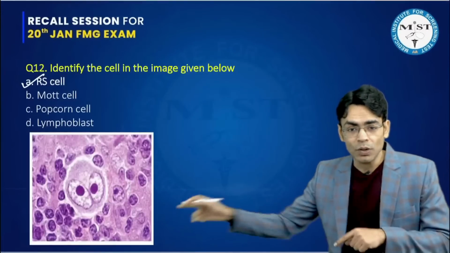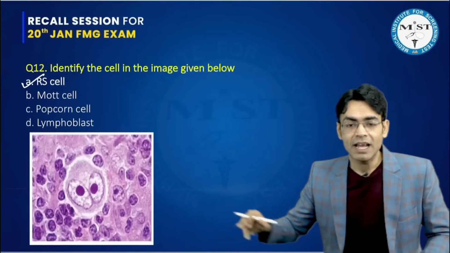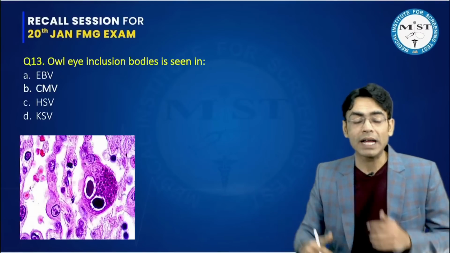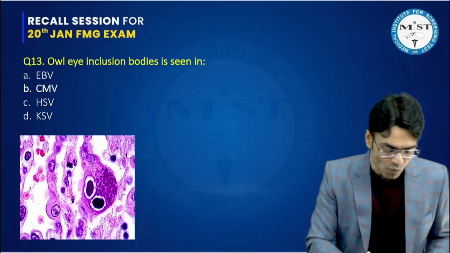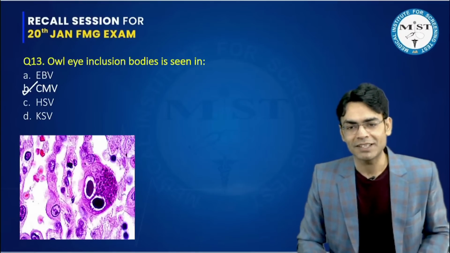So for this question, the answer is RS cell. And for the next question which came, that owl-eye inclusion bodies are seen with, that is your cytomegalovirus. Again, very straight questions which came in the exam.